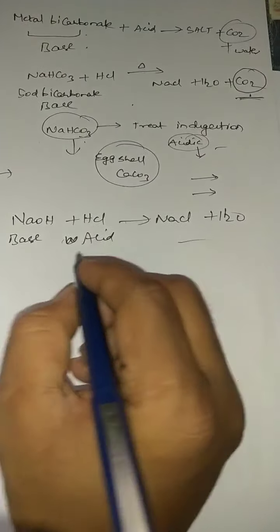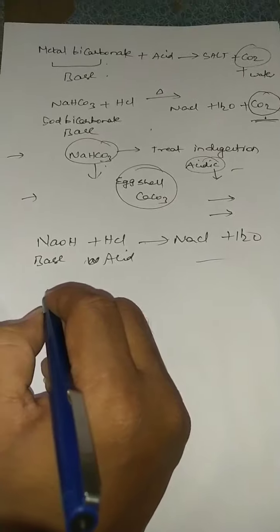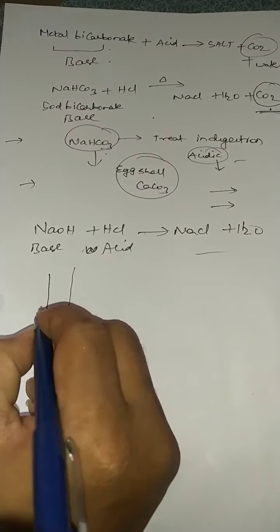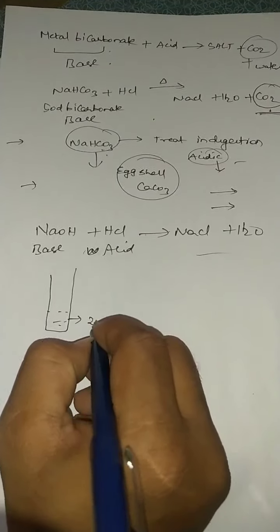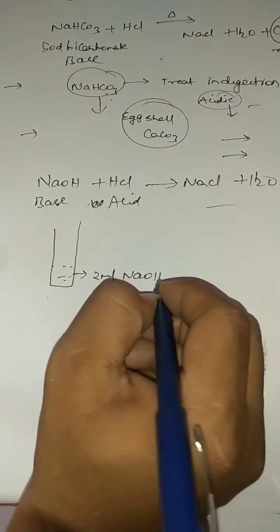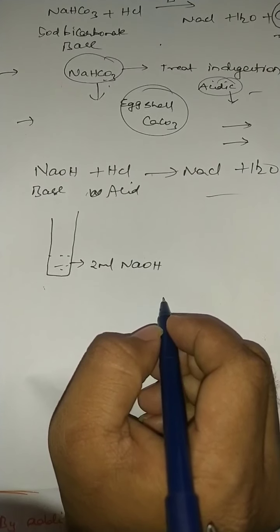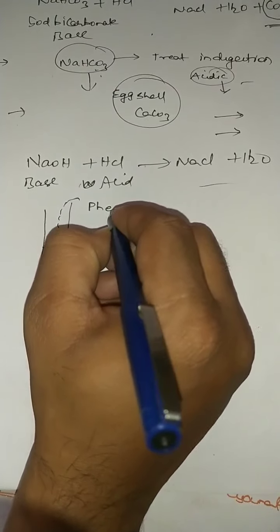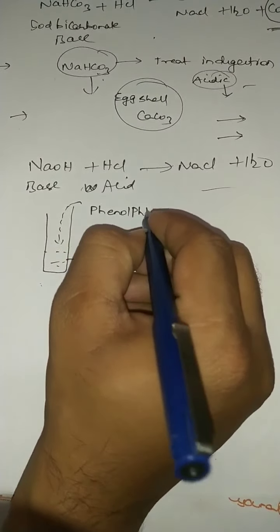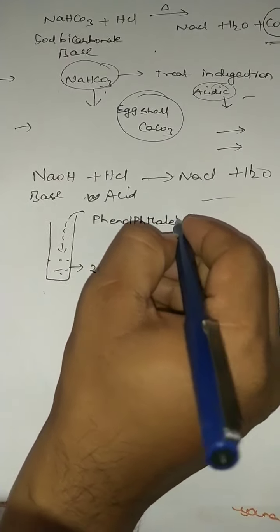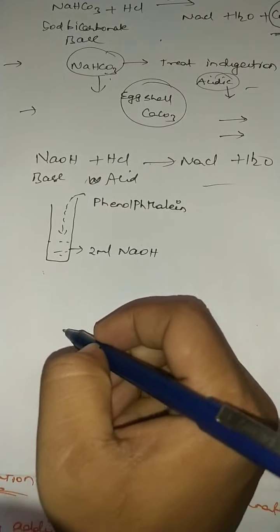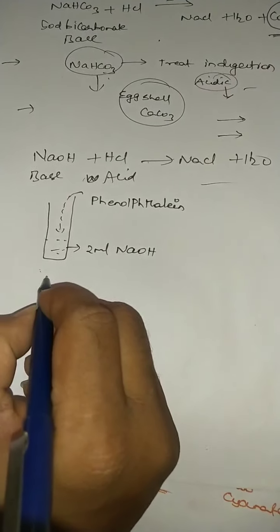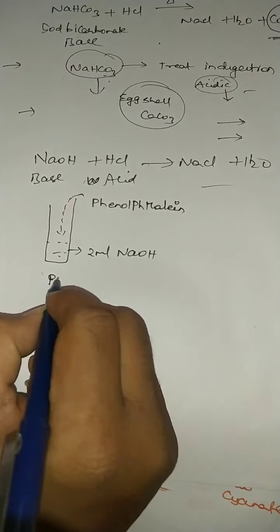So in this experiment, generally you take a test tube. Fill the test tube with, suppose, 2 ml NaOH, that is a base, and add a few drops of indicator. What is that indicator? Phenolphthalein indicator. Very important. When you add phenolphthalein indicator to 2 ml of NaOH, what is the color of the solution? Immediately the color of the solution turns pink.